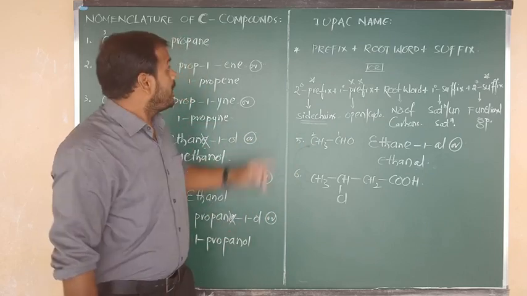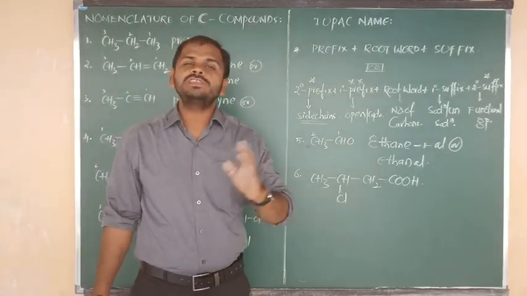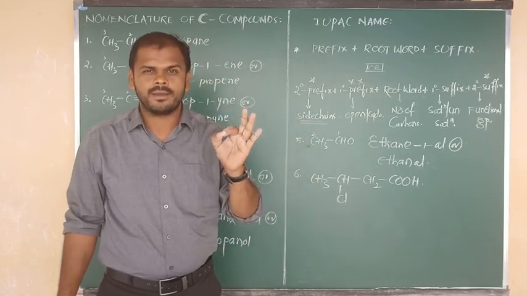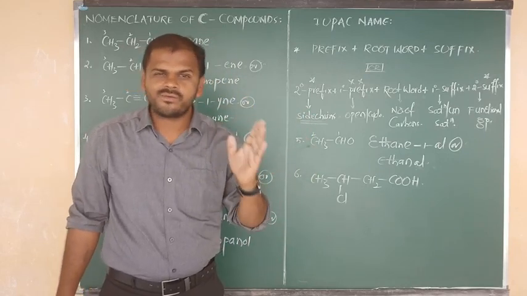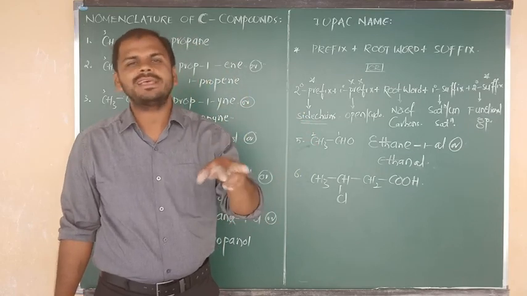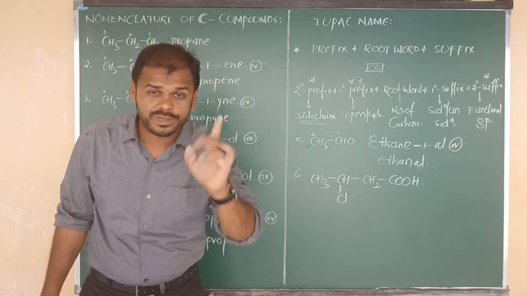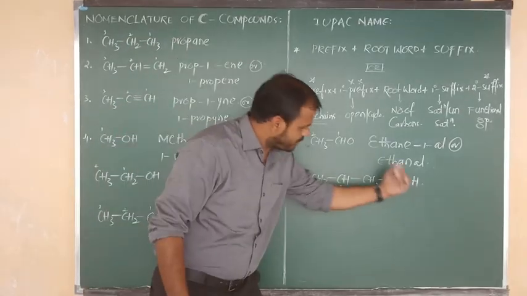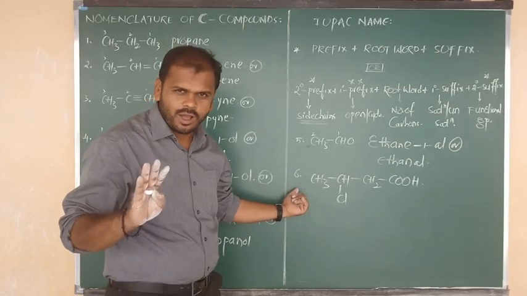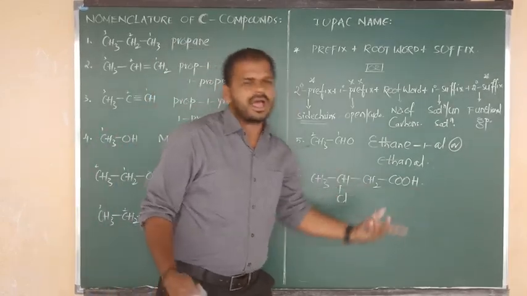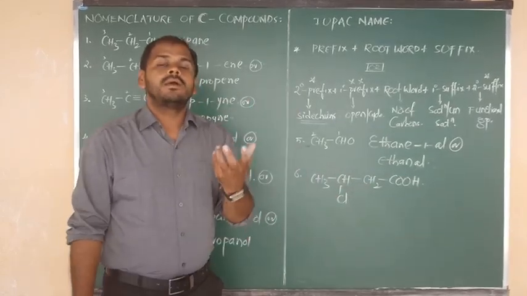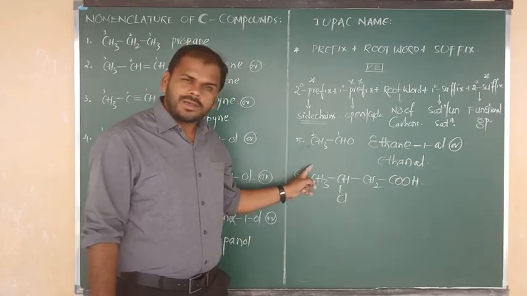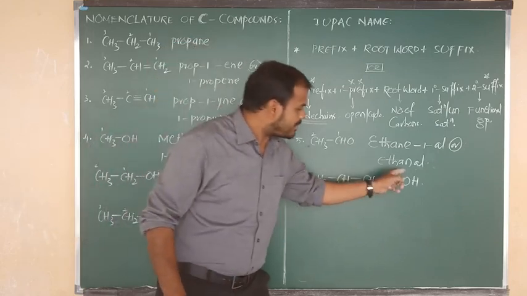Okay, good. But I have already told you that while writing the IUPAC name, we have to decide the priority number. Which carbon will get first priority and which carbon will get the next priority? That priority we have to decide first of all. So 1, 2, 3, 4. When we move from right to left, we get 4 carbons. When we move from left to right, again we get 4 carbons. But which is the correct way? Will the left carbon get first priority or the right carbon?